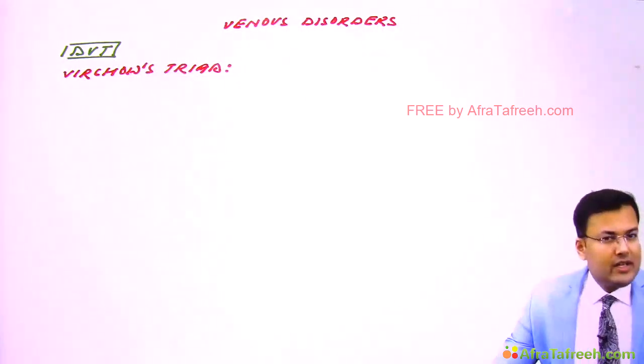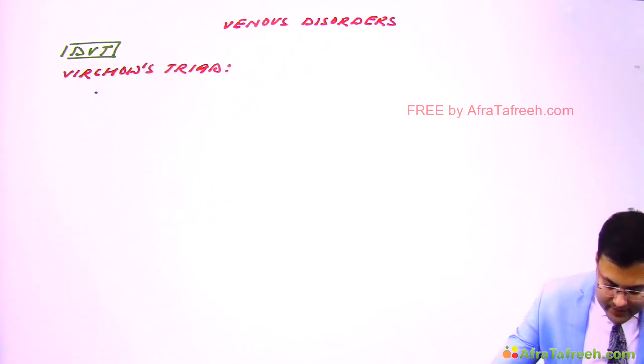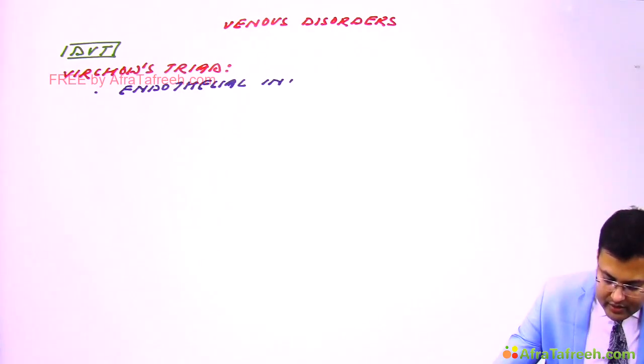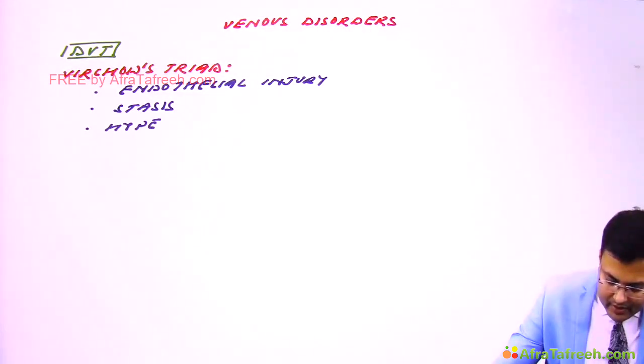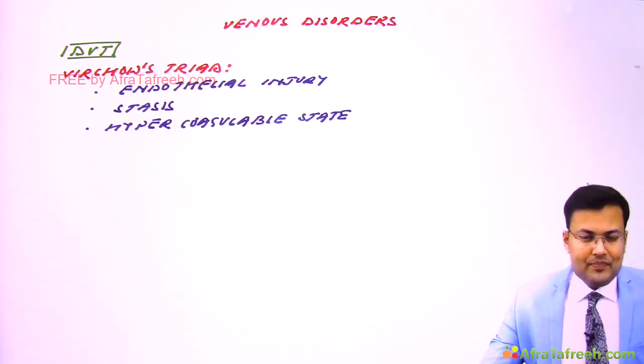Clear? And the components are endothelial injury, stasis and hypercoagulable state. Clear? Okay. So here you can see this hypercoagulable state is a predominant risk factor for DVT.